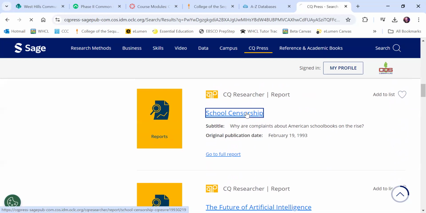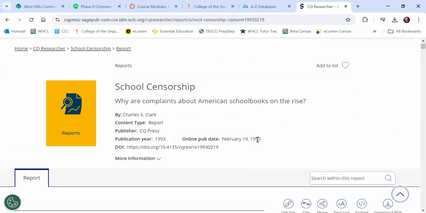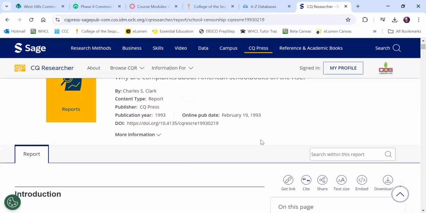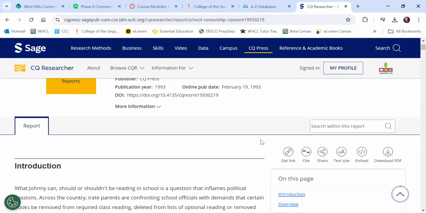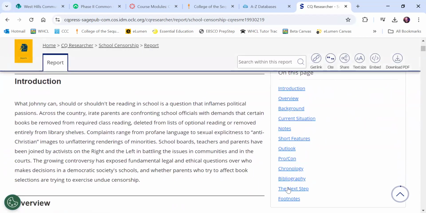Why are complaints about American school books on the rise? Now, interestingly enough, this one was written in 1993. That's very old. And so this would actually be an interesting one to look at and compare to something more modern. But here we go. Over here, it's going to break down all the different sections.